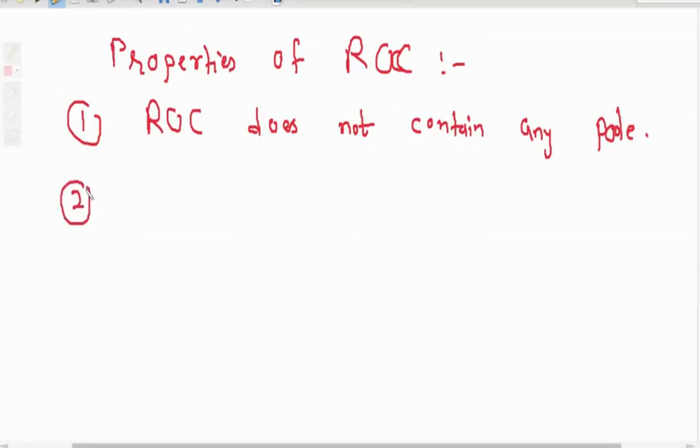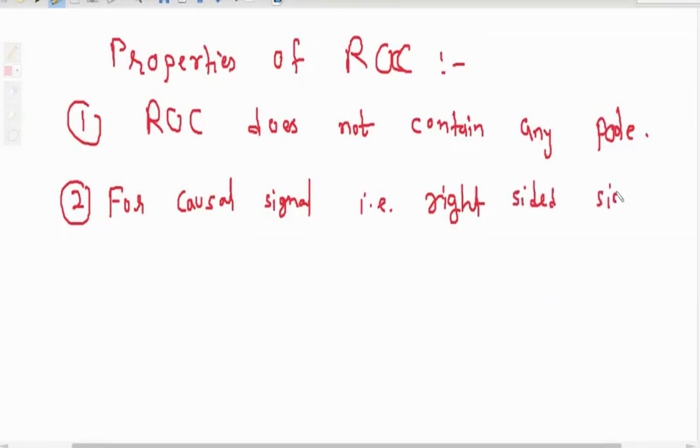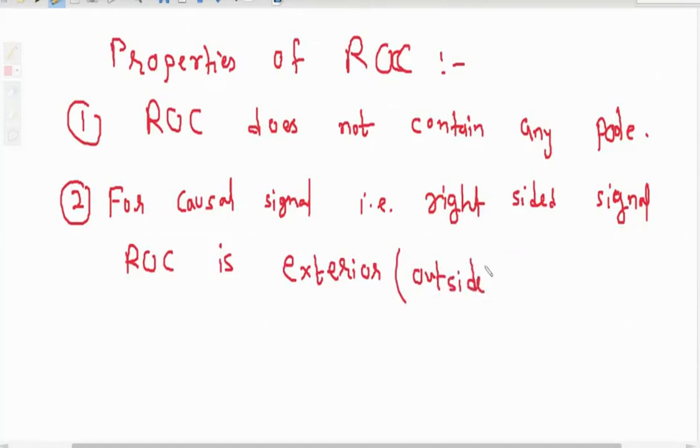Then the second property is, for a causal signal, that is a right-sided signal, the ROC, region of convergence, is exterior, or you can say outside the region of a circle.